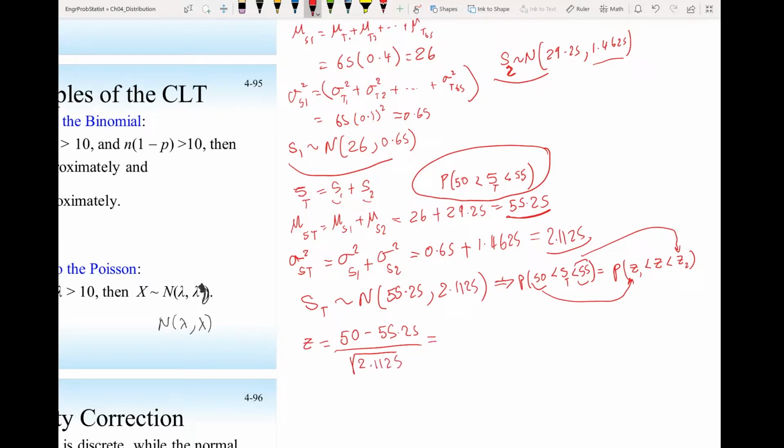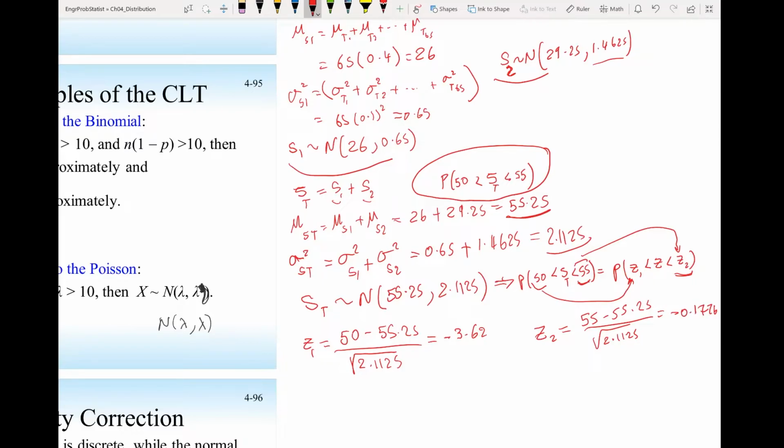This will be z1, and this should give us minus 3.62. And to find z2, which corresponds to 55, that would be 55 minus the mean, 55.25, divided by the square root of 2.1125.